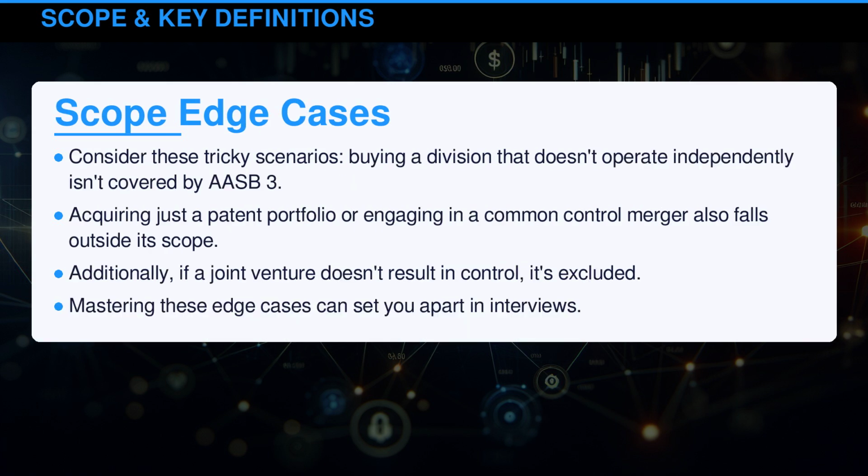Consider these tricky scenarios. Buying a division that doesn't operate independently isn't covered by AASB 3. Acquiring just a patent portfolio or engaging in a common control merger also falls outside its scope. Additionally, if a joint venture doesn't result in control, it's excluded. Mastering these edge cases can set you apart in interviews.